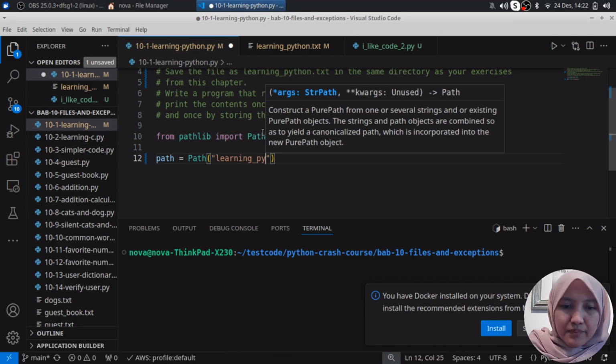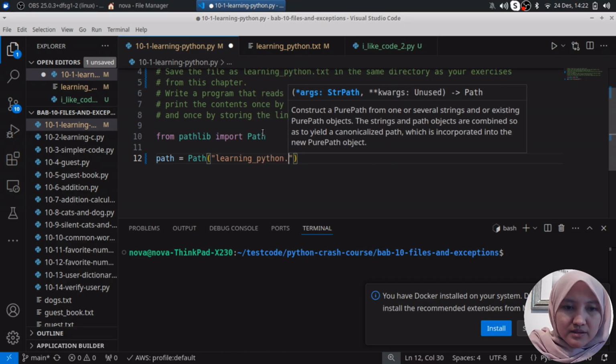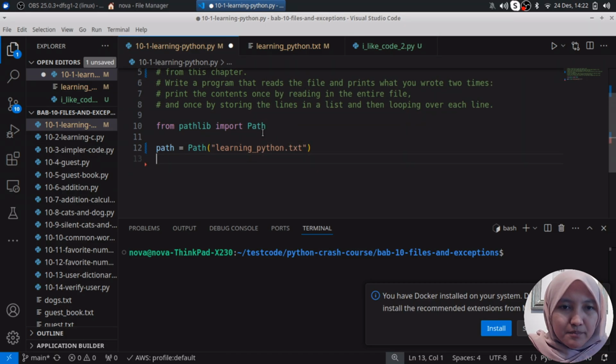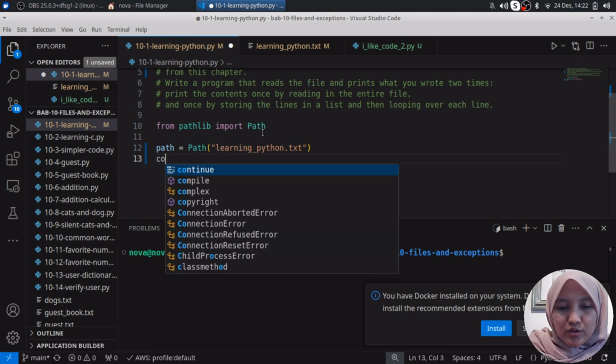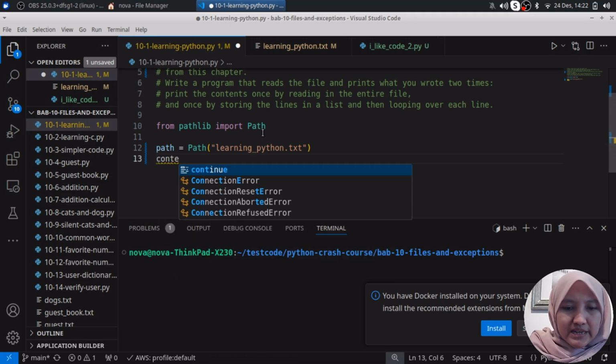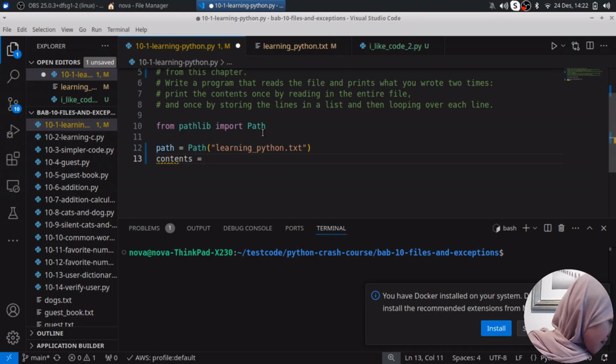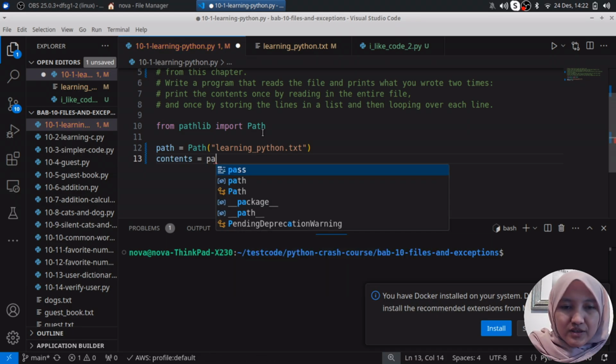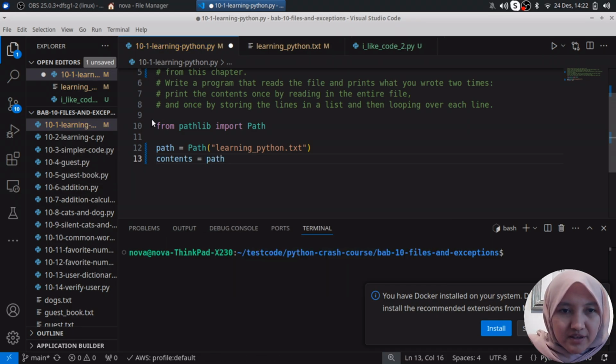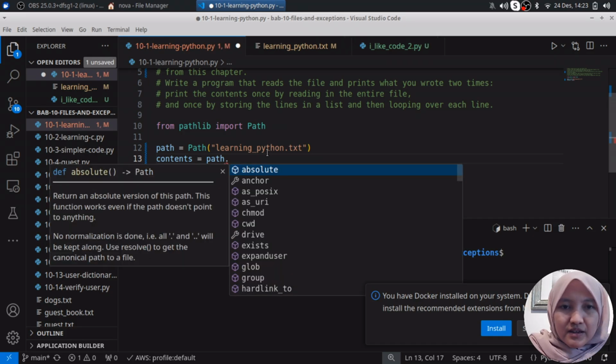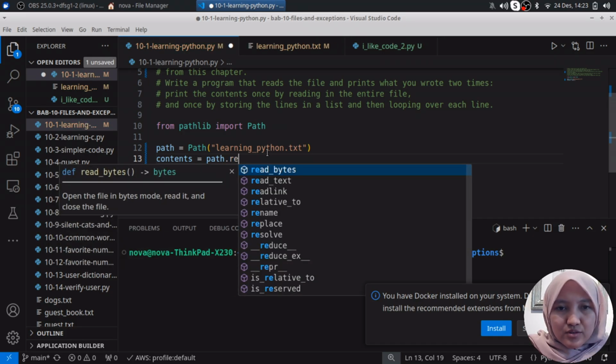Learning_python.txt is our file here, Path(...), and then the second step is to read your contents. From the path here we use the method read_text, to read.